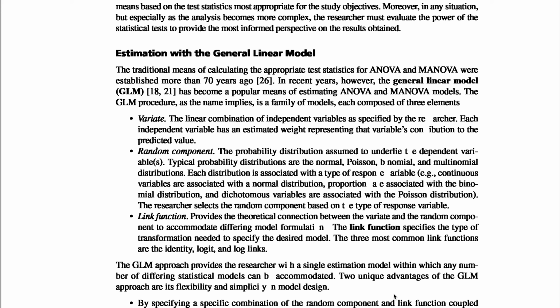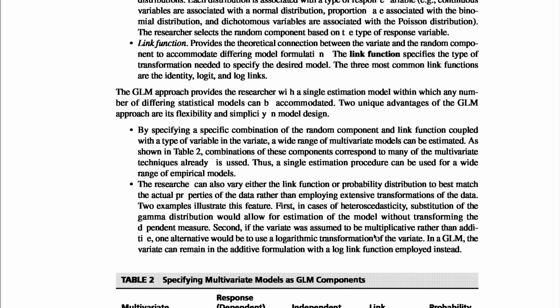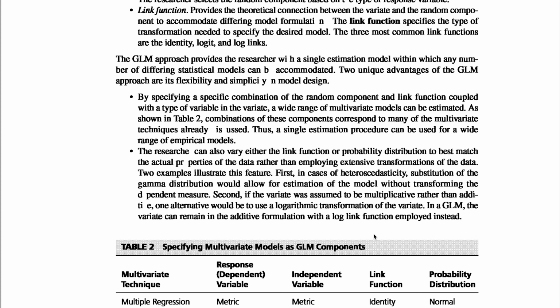Link function provides the theoretical connection between the variate and the random component to accommodate differing model formulations. The link function specifies the type of transformation needed to specify the desired model. The three most common link functions are the identity, logit and log link. The GLM approach provides the researcher with a single estimation model within which any number of different statistical models can be accommodated. Two unique advantages of GLM approaches are the flexibility and the simplicity of model design.